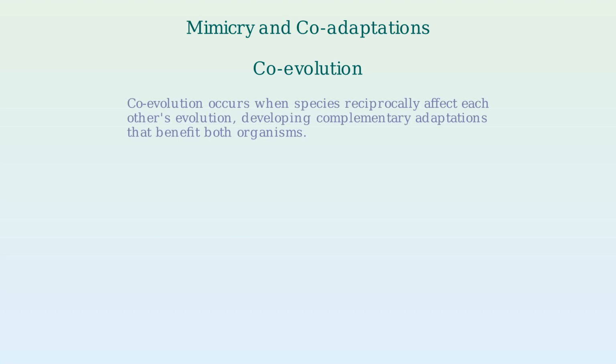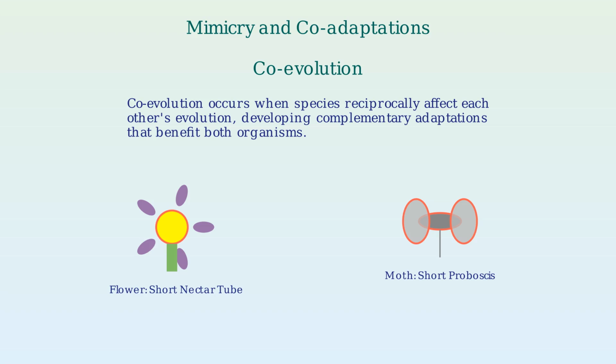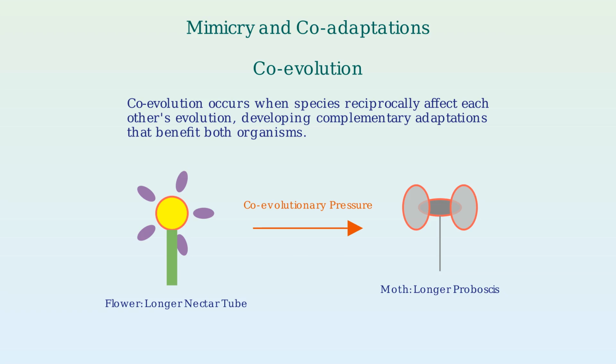Coevolution occurs when species reciprocally affect each other's evolution, developing complementary adaptations that often benefit both organisms. A classic example is the relationship between flowers and their pollinators. Initially, both may have simple structures. As they interact, they exert selective pressure on each other. Flowers that evolve deeper nectar tubes can better protect their nectar and ensure pollinator loyalty. In response, moths evolve longer proboscises to reach the nectar.